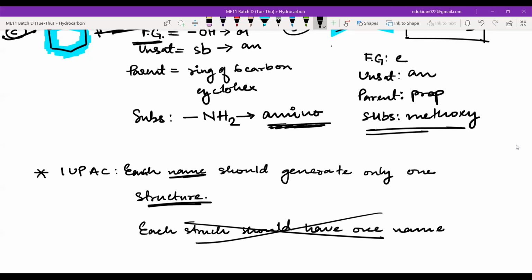The idea behind IUPAC nomenclature is that whatever name you write, it should not give you two different structures. It should give you only one structure. But this one structure can have different names. That is fine. But all of these names should go back to the same structure. So please remember that the IUPAC nomenclature is not very rigid.